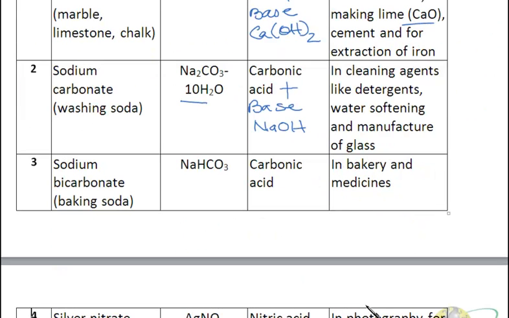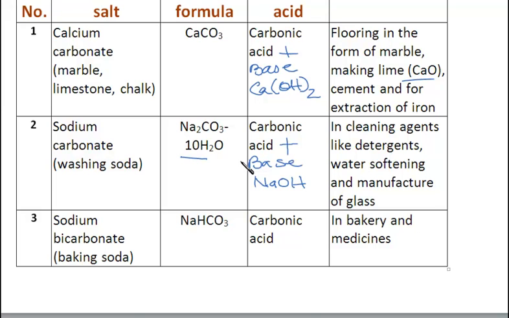Likewise, sodium bicarbonate. This is baking soda, and here the formula is NaHCO3. See students, sodium carbonate is a hydrated salt. That is, 1 molecule of sodium carbonate is associated with 10 molecules of water.